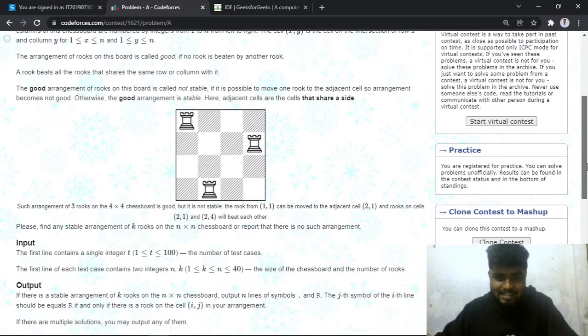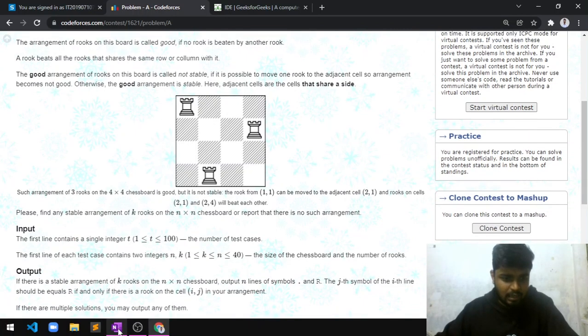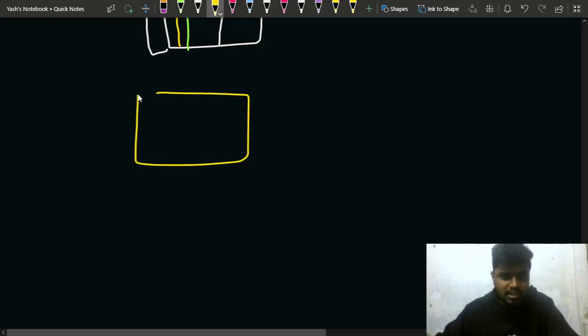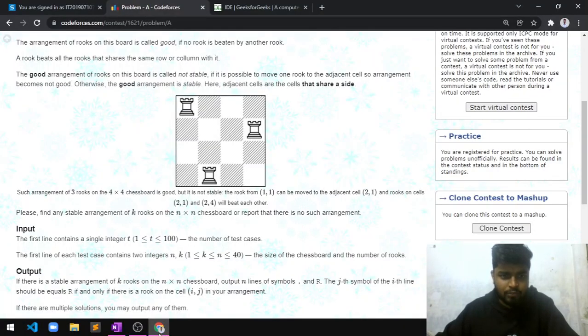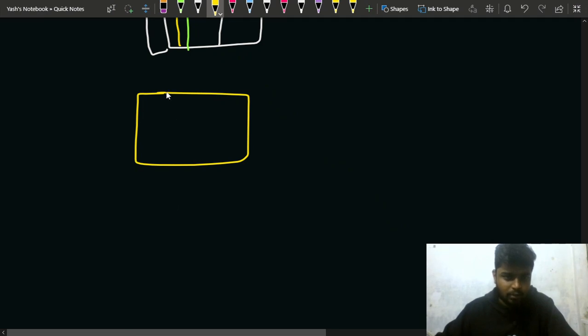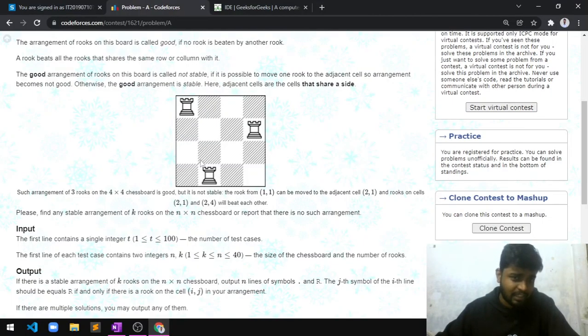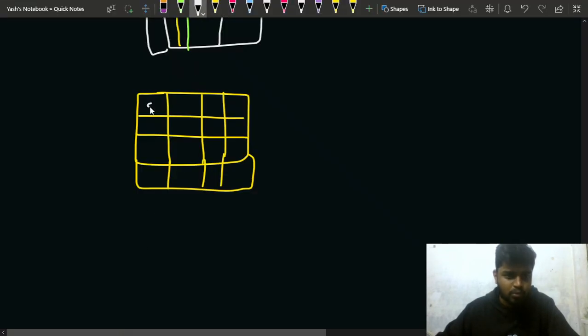Let's take a look at this case that has been given to us. We have a chessboard of size 4 cross 4, right? So we have this chessboard, 1 2 3 and 4. Suppose we have been given the rooks: one is here, another one is here, and another one is here, right?